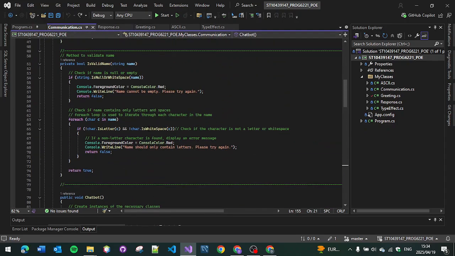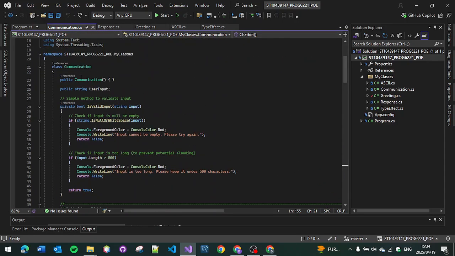Then we go into communications class and you check this is private, cannot be accessed outside of the class. So this is boolean, checks if the input is valid.